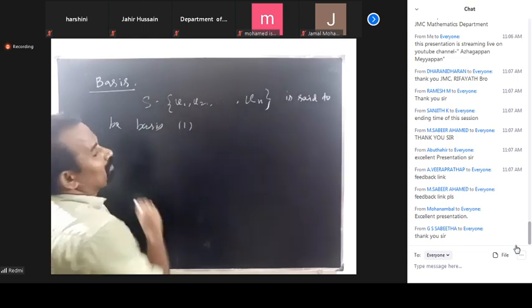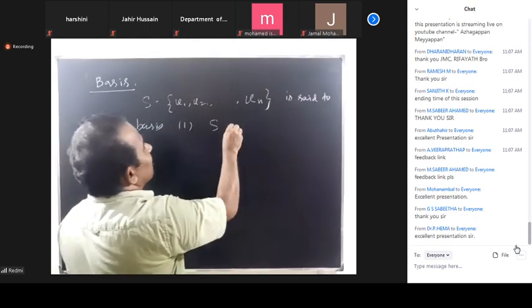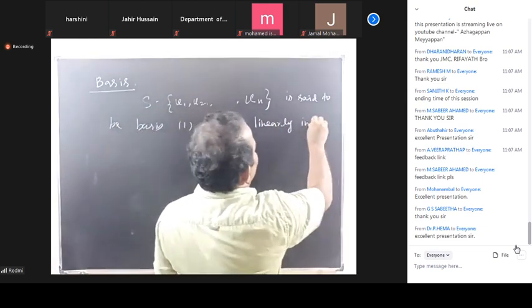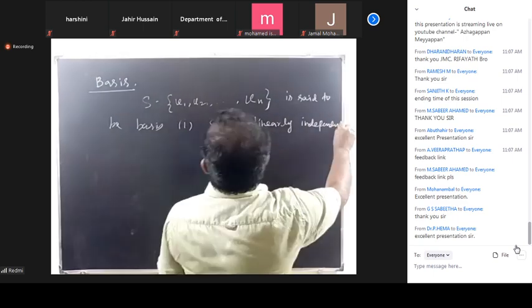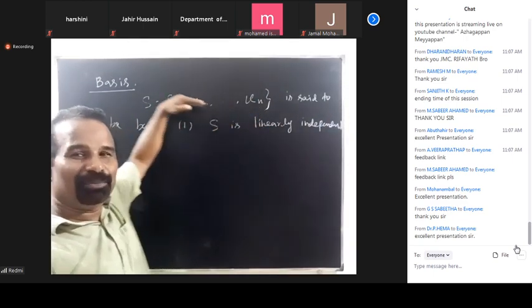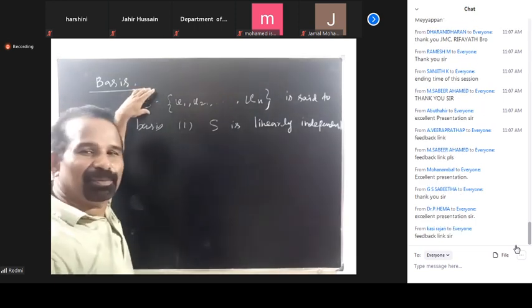Number one, S is linearly independent. What is meant by the set being linearly independent? If the vectors are linearly independent, immediately we can say that the set is linearly independent. Okay.